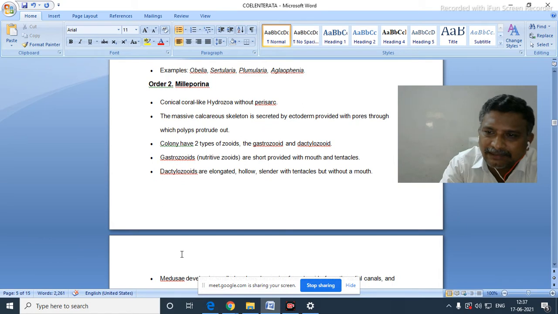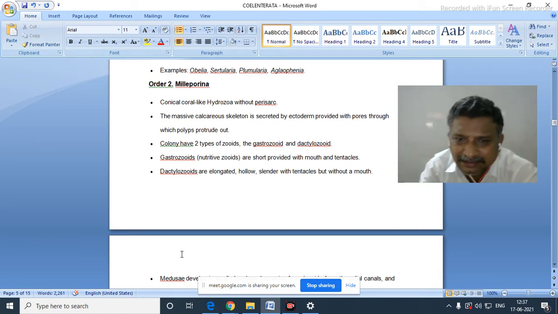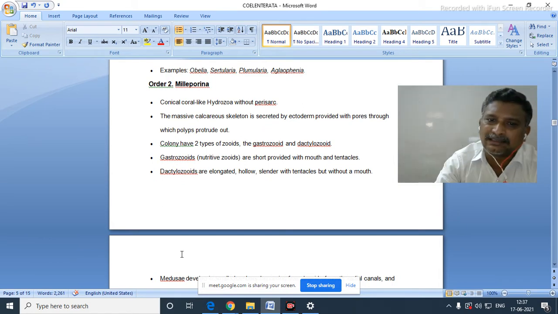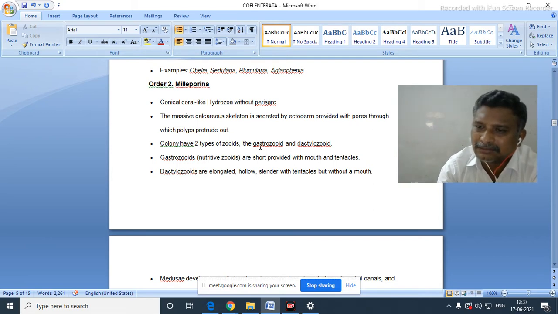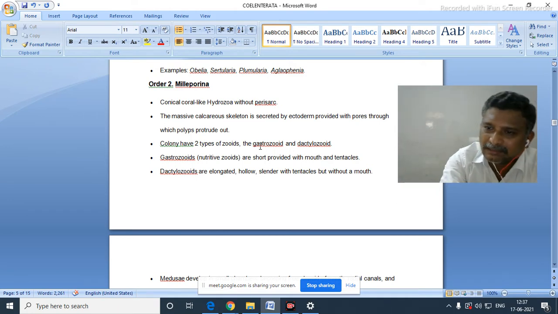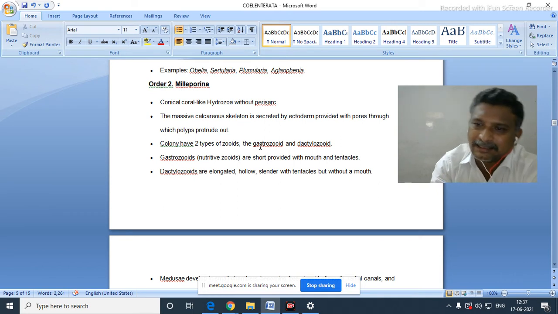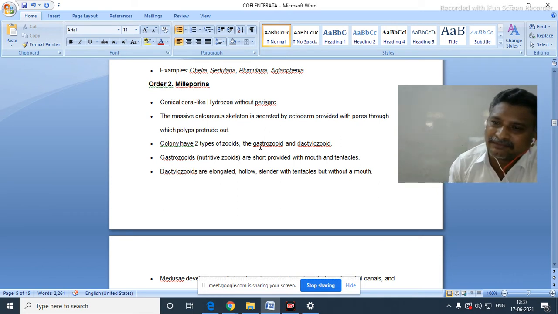Now the colony has two kinds of zoids, gastrozoids, dactylozoids, etc. The gastrozoid is meant for nutrition. They will have a mouth and one tentacle may or may not be there. But the dactylozoid is without any mouth-like opening. Simply an elongated tentacle will be there, meant for defensive mechanism.